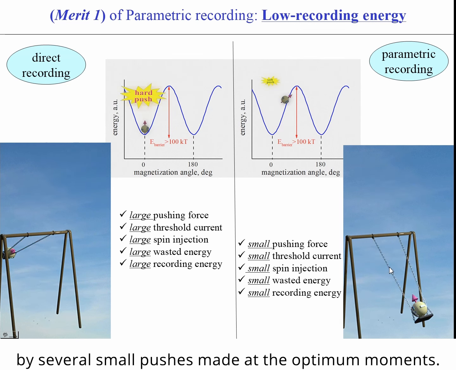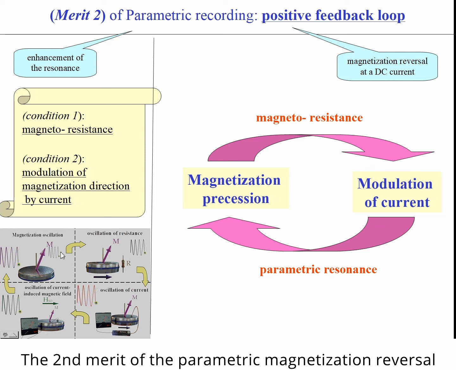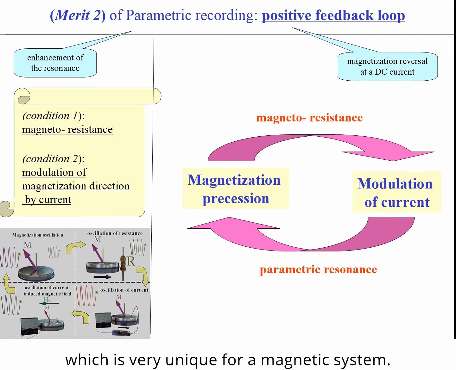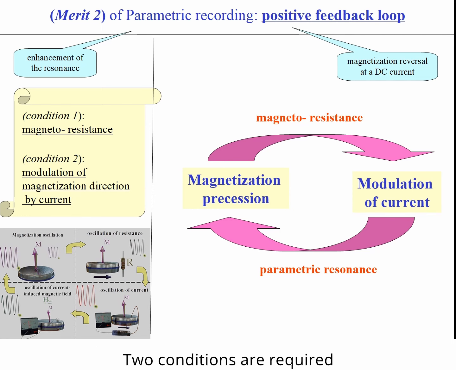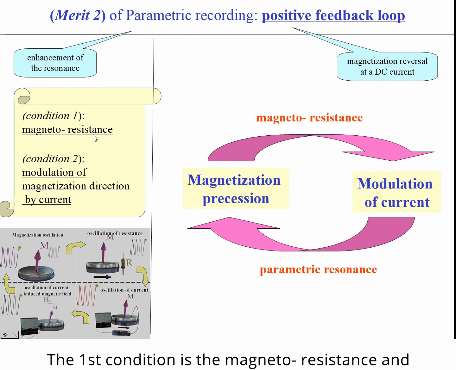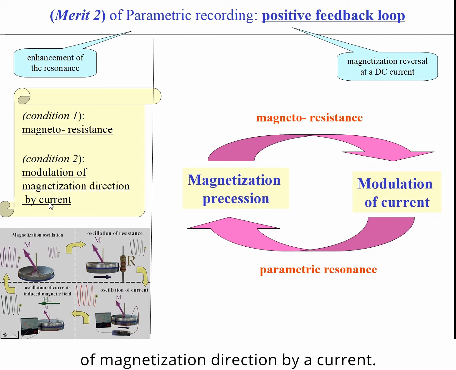The second merit of parametric magnetization reversal is the positive feedback loop, which is very unique for a magnetic system. Two conditions are required for the existence of such a loop. The first condition is magnetoresistance. The second condition is modulation of magnetization direction by current.